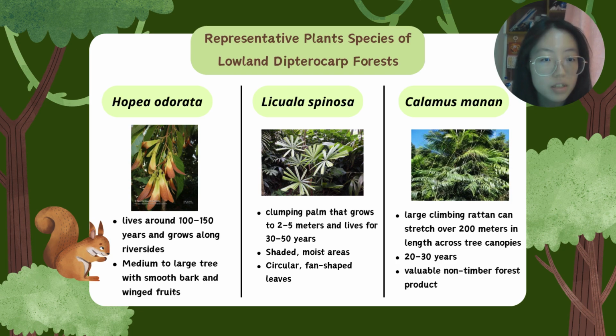And the last species, Calamus manan, is a large climbing rattan that stretches over 200 meters. It typically lives for 20 to 30 years and is valuable for its non-timber forest product.